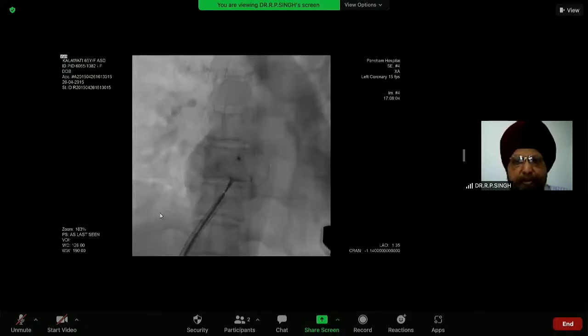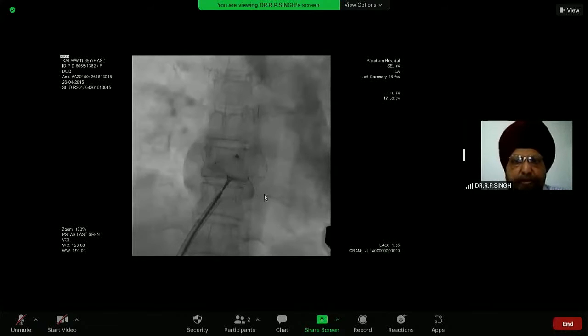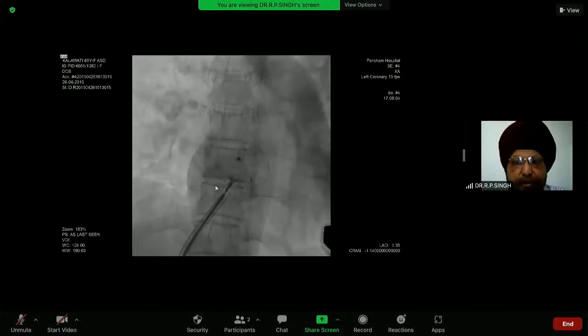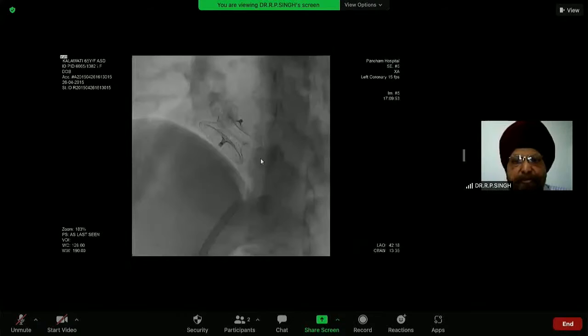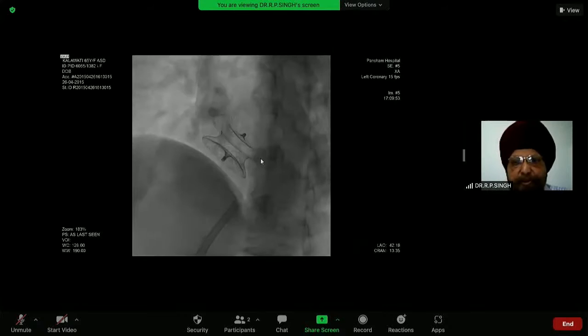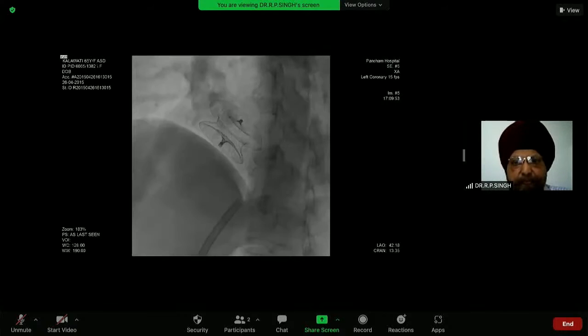So this is the device which is already in place. One disc is on the left atrium side, the other is on the right atrium side. The device still remains in my hand. Once I am fully sure, only then I'll unscrew it. Otherwise, if it is not in the proper position, I can take it back into the catheter. So the device is released and it is sitting across the atrial septal defect.